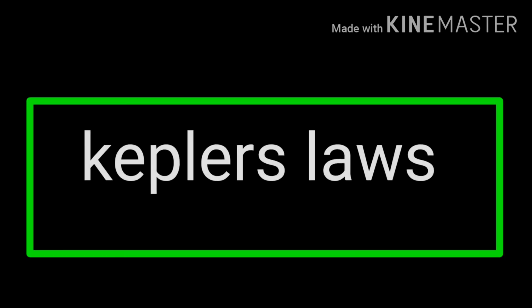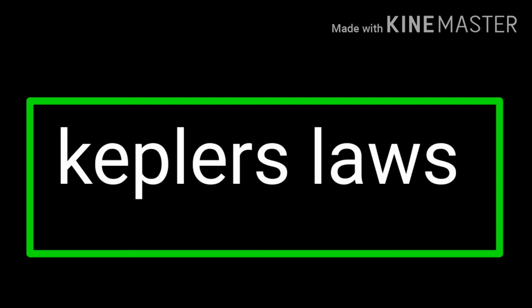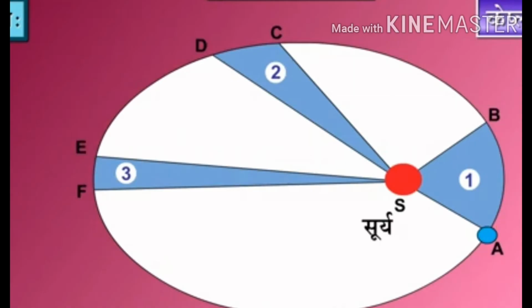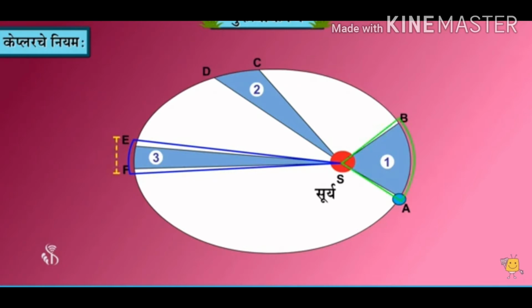The next topic is Kepler's laws. Kepler's first law: the orbit of a planet is an ellipse with the sun at one of the foci. That means ग्रहाची कक्षा लंबवर्तुळाकार असून सूर्यकक्षेच्या एका नाभीवर असतो. Kepler's second law: the line joining the planet and the sun sweeps equal areas in equal intervals of time. That means in मराठी ग्रहाला सूर्याशी जोडणारी सरळ रेषा ही समान कालावधीत समान क्षेत्रफळ व्यापन करते.